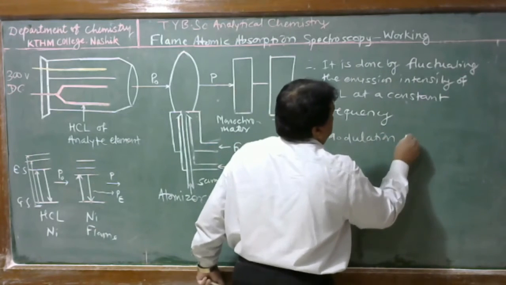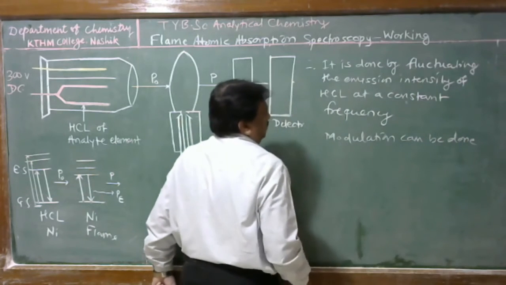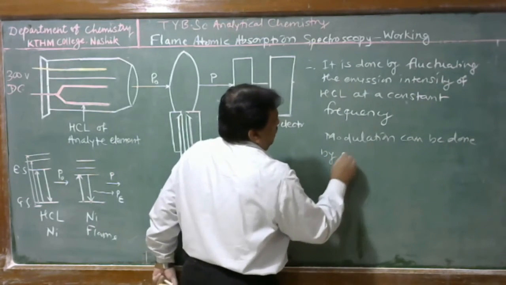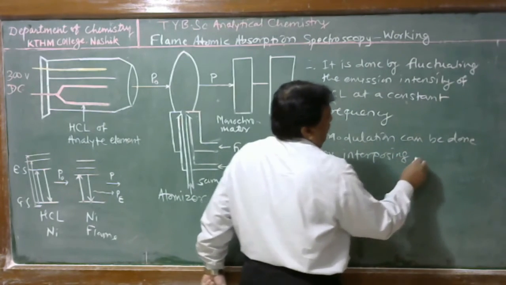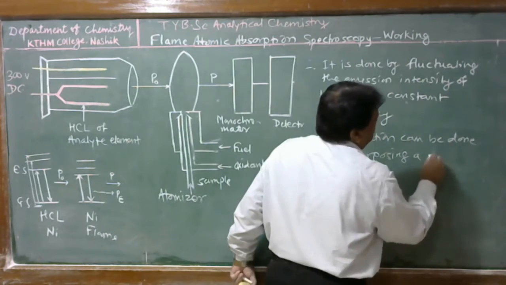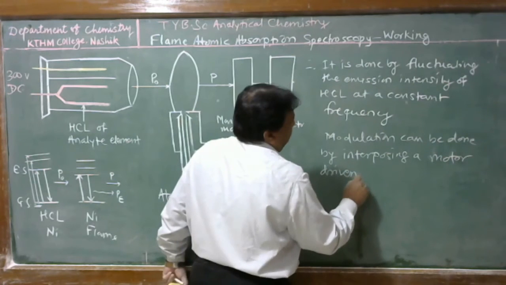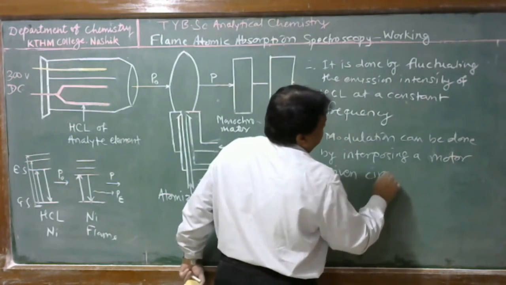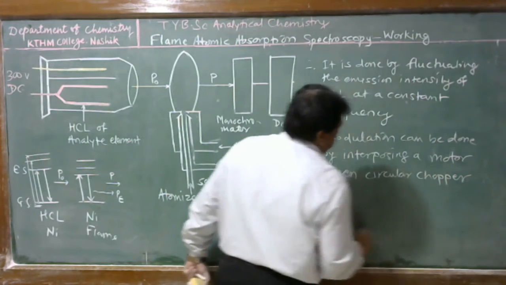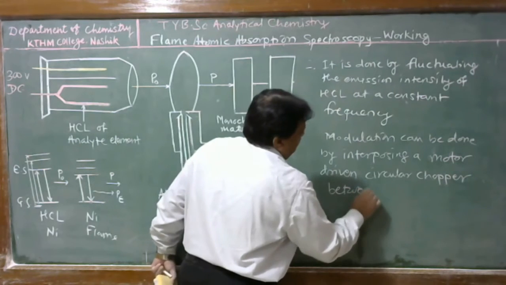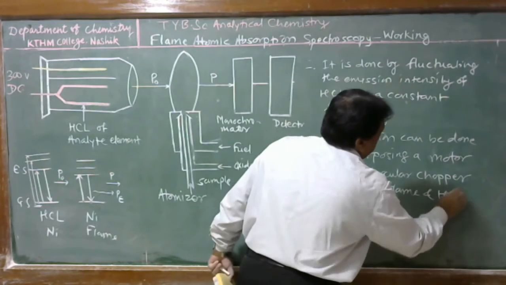Modulation can be done by interposing a motor driven circular chopper between the flame and hollow cathode lamp.